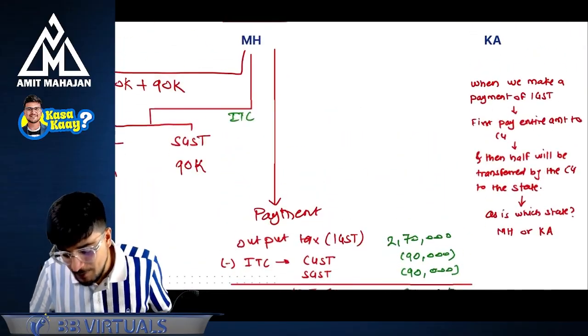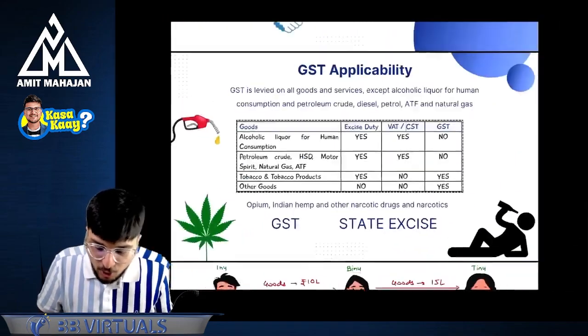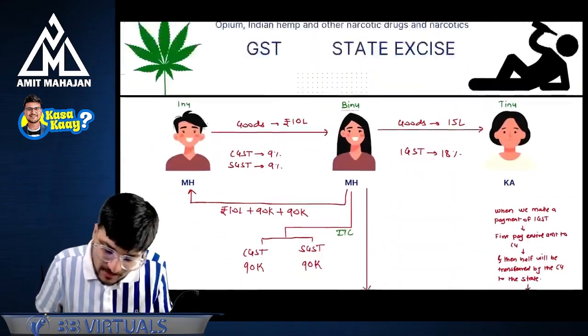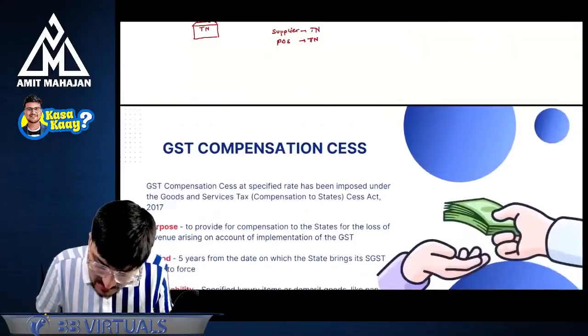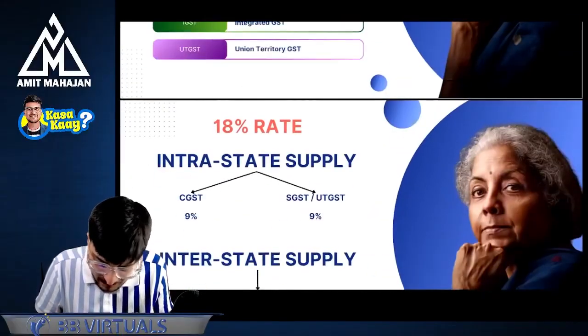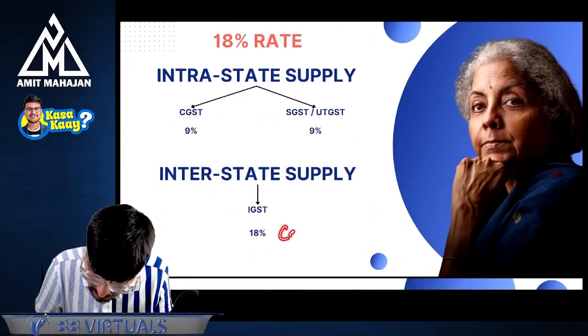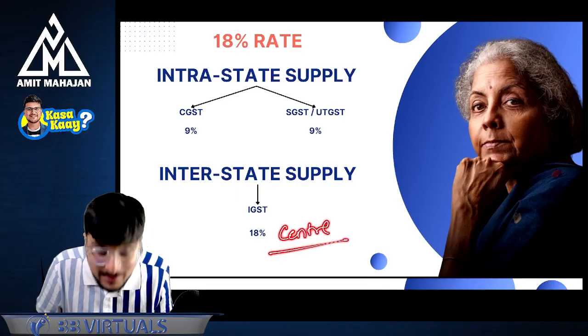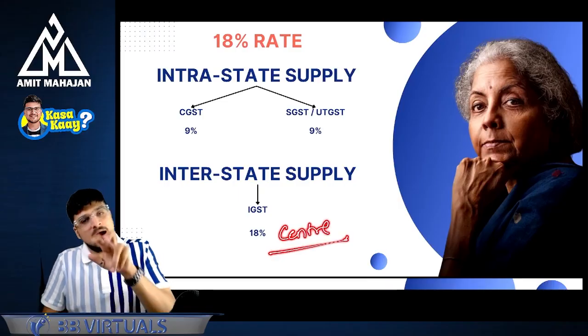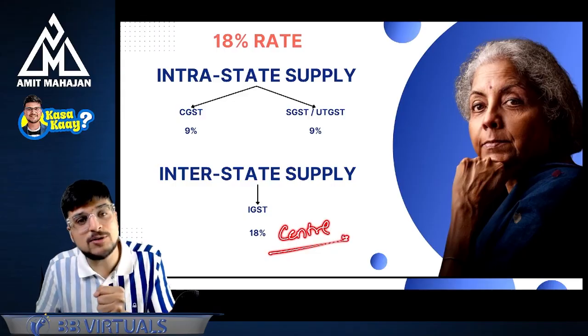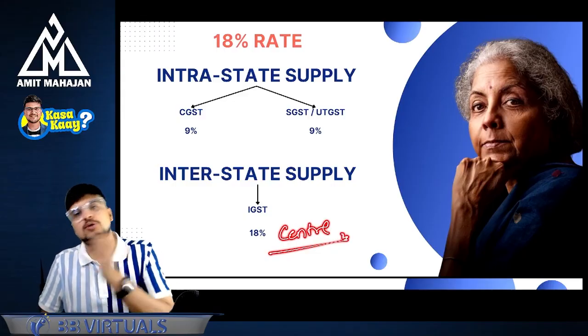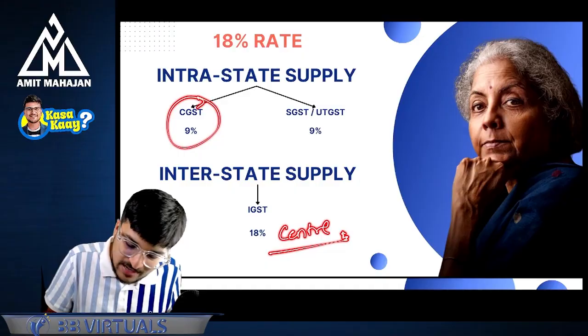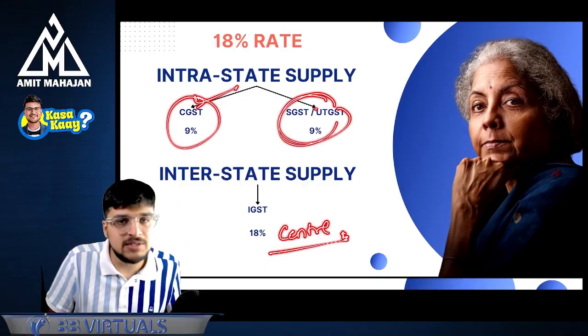Okay. Now, please try to understand why it happens that IGST is paid completely as 18% to the center, and intrastate is half-half. In case of intrastate, we are making two separate payments, half to the center and half to the state.